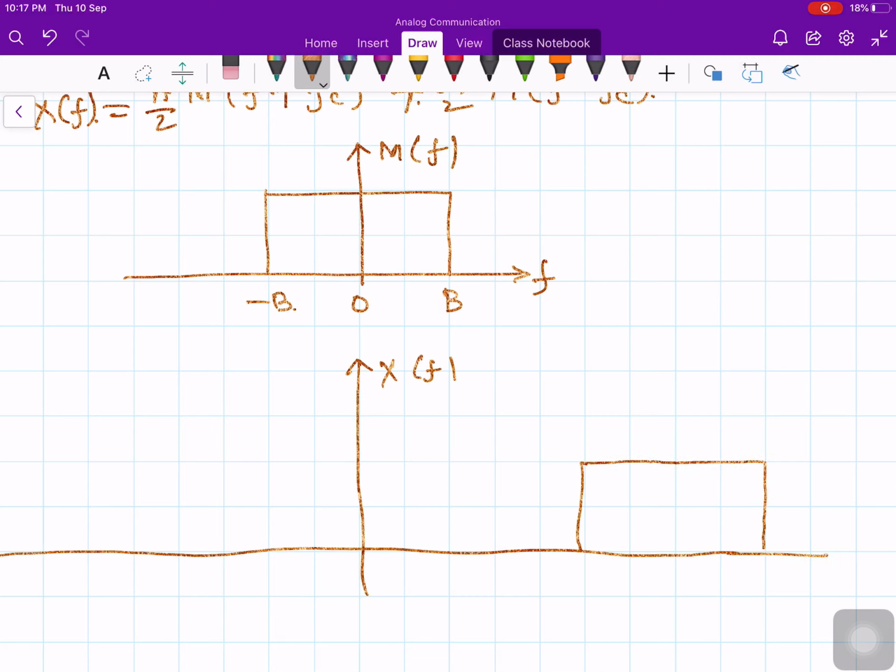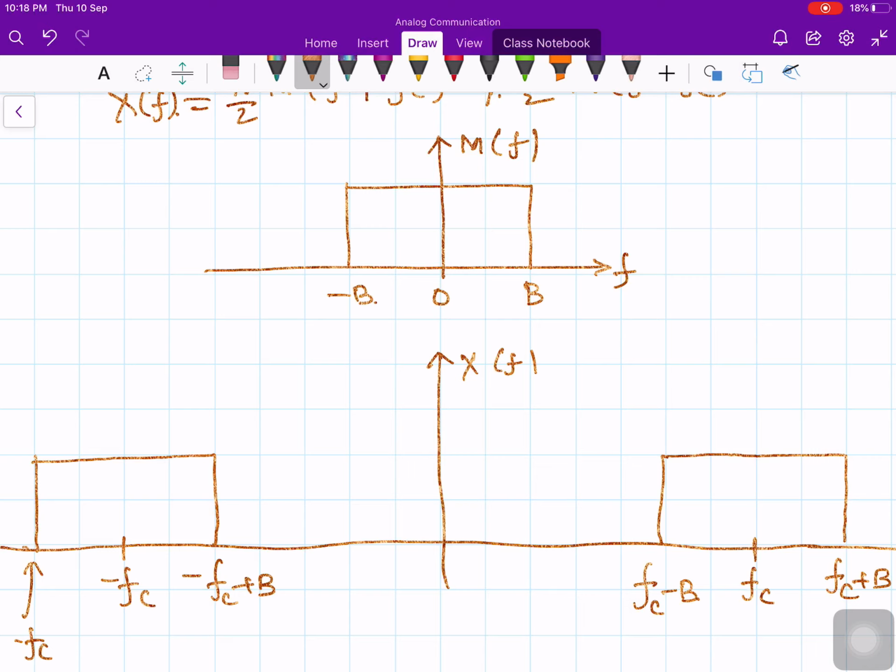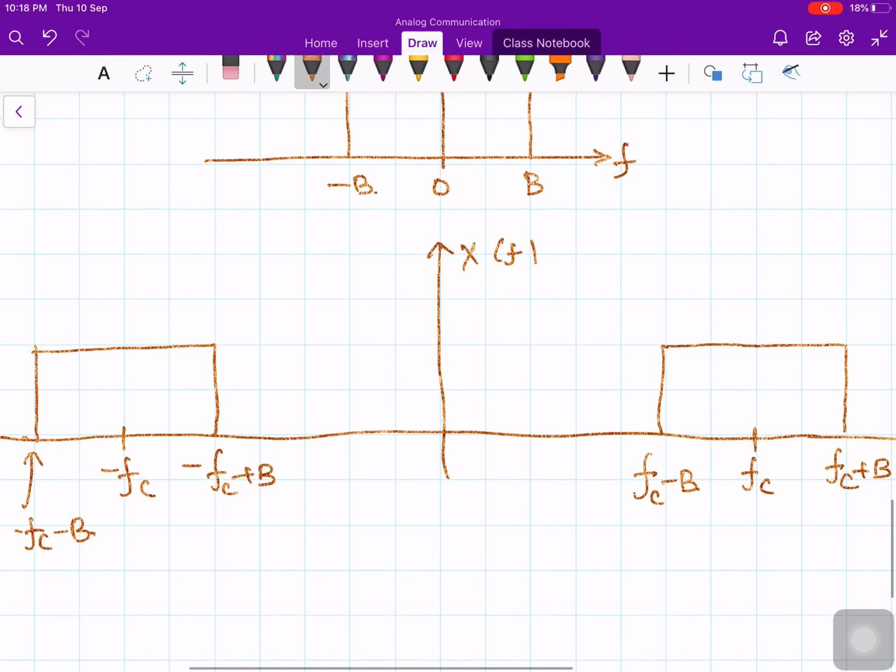Like this, and this is a center point, let's say fc, and this one is fc plus b, and this one is fc minus b. Similarly this side also you will be having 2, 3, 4 boxes. This one is minus fc plus b, and this point is minus fc minus b. Therefore the spectrum looks like this.